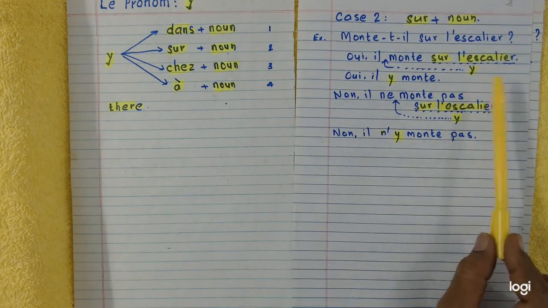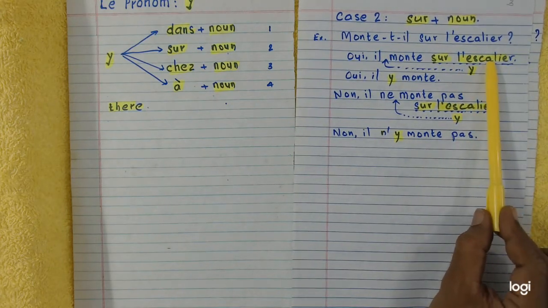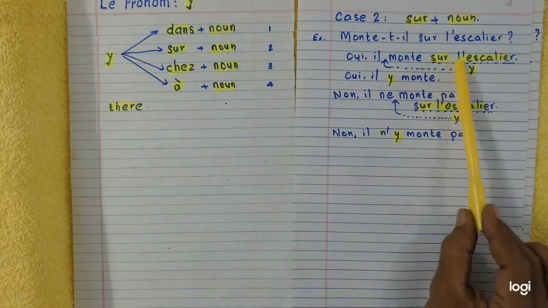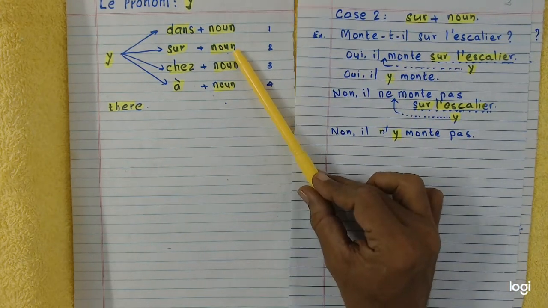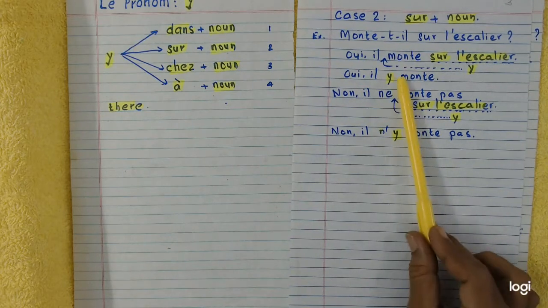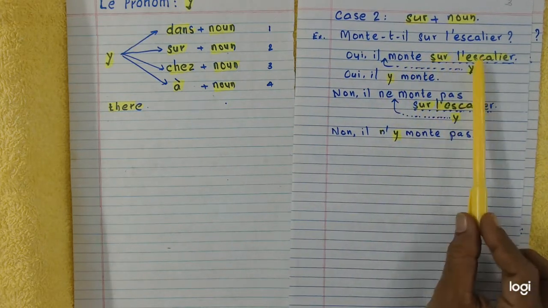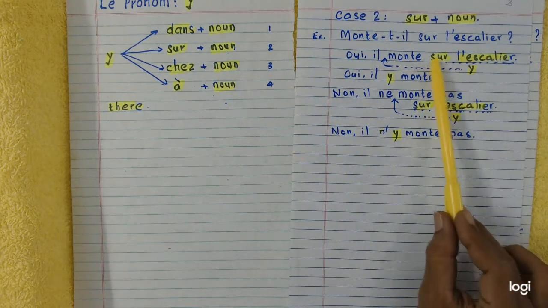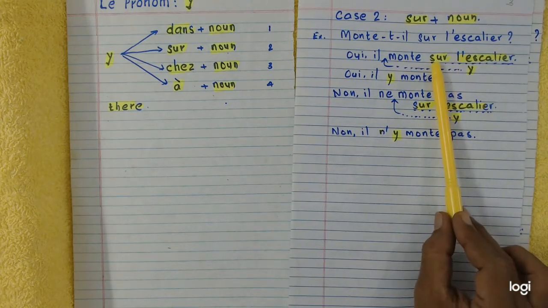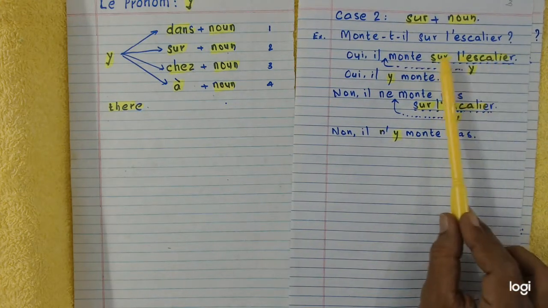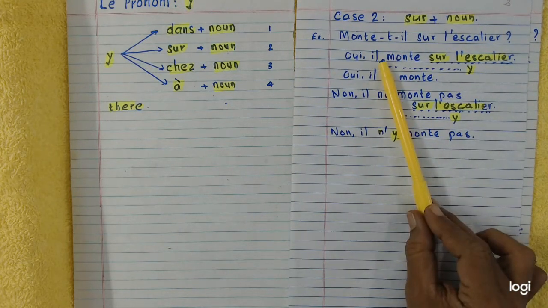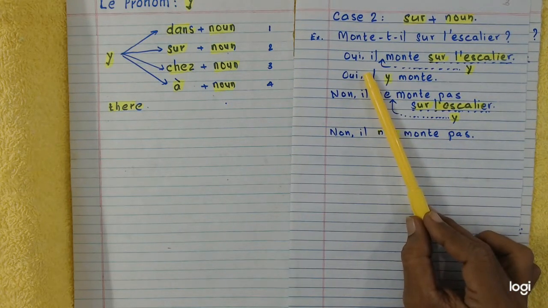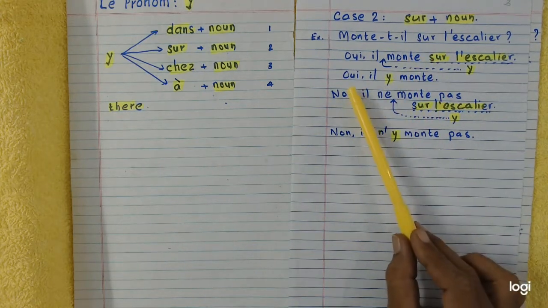Now replace the nouns by pronouns. This is a noun. It comes after the preposition sur. According to our second pattern, Y is capable of replacing sur plus noun. So sur and the noun, the preposition and the noun, both are replaced by Y, and Y is written before the verb monte. So you get the affirmative answer.